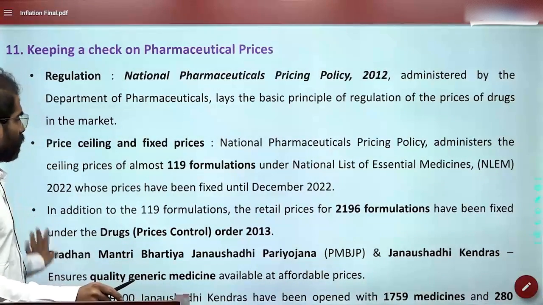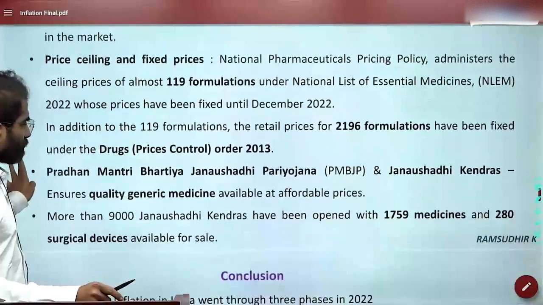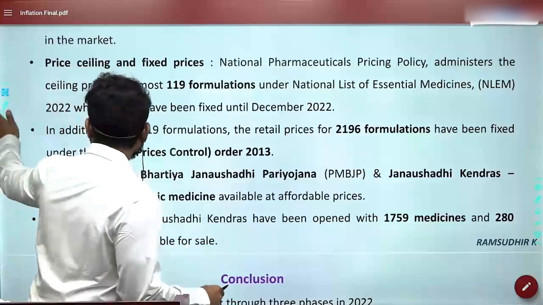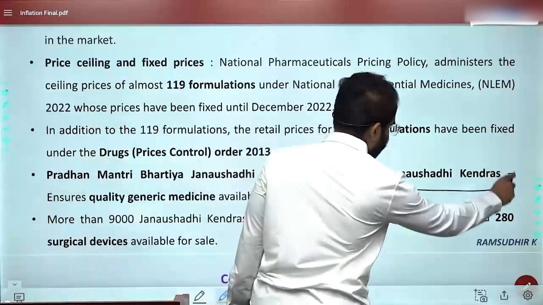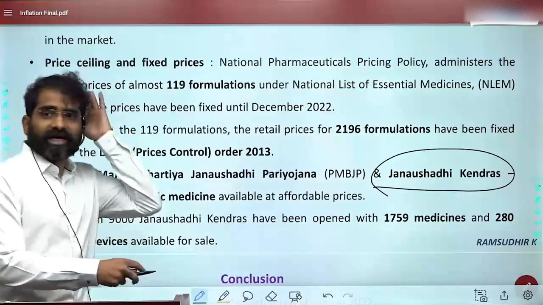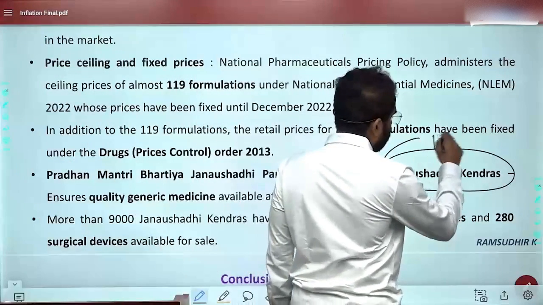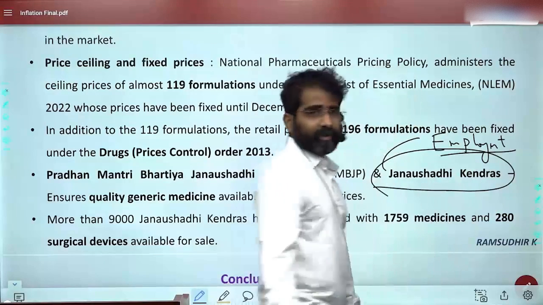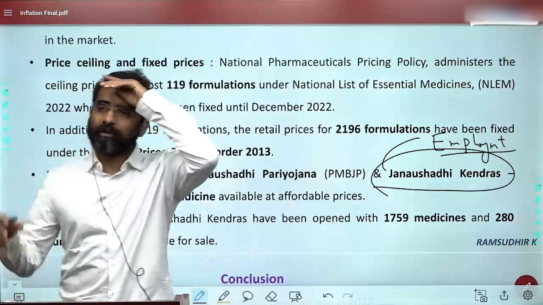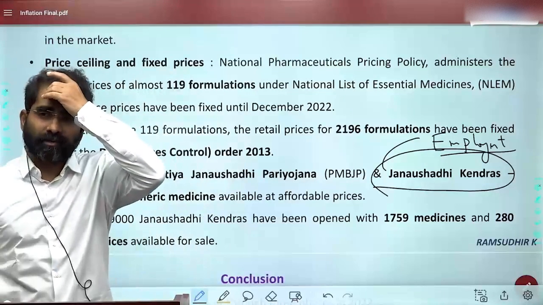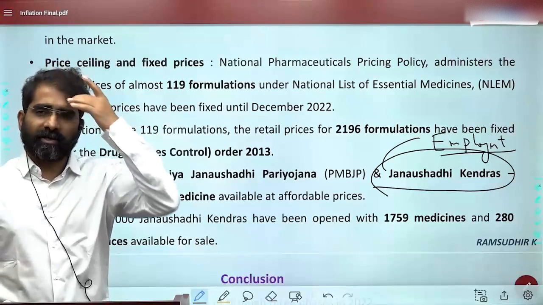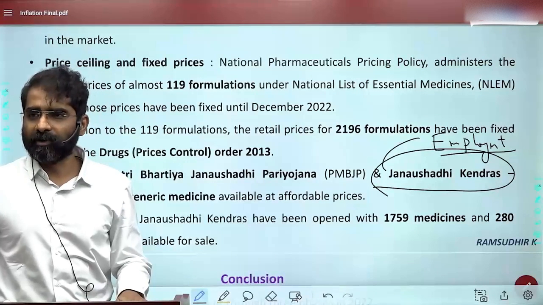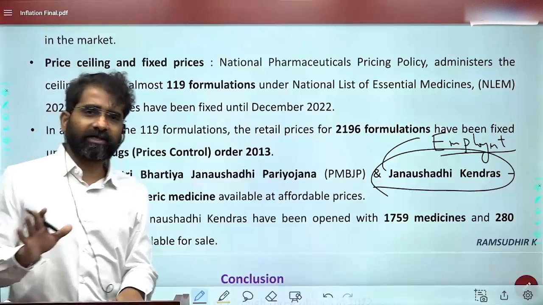Okay. Then pharmaceuticals is one more area. And here two things: one is Jan Aushadhi Kendras. This is one area the economic survey talks about. These Jan Aushadhi Kendras were also responsible for creating employment. And when we talk about drugs, one is the patented drug. Patented drugs are always very costly, no doubt about it, because you would have read about the TRIPS agreement under WTO, etc.